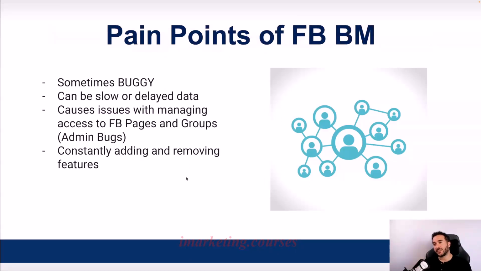Some pain points. I want to preface by saying Facebook is still the best platform out there. It's awesome, right? But it can be buggy sometimes. There's a lot of changes that are happening. They're constantly adding and removing features. Sometimes data can be slow or delayed in peak times, right? I mean, there's been Black Friday week. I know a lot of marketers are using Facebook. I've seen data load in hours later, right? Just very delayed data.